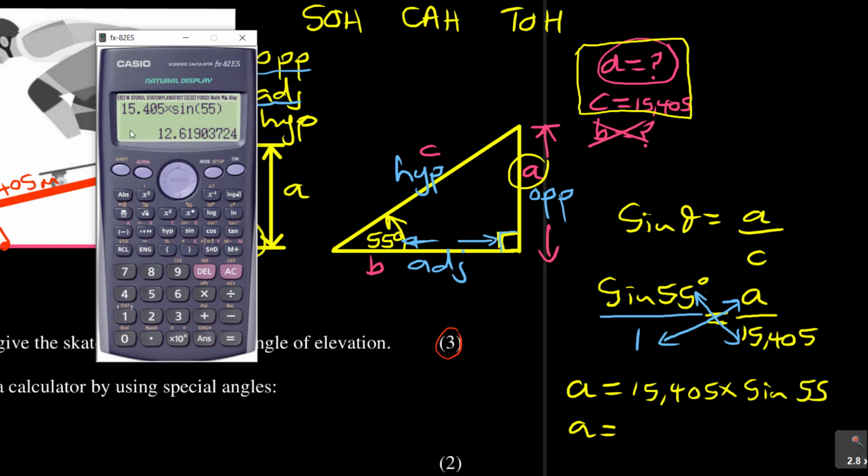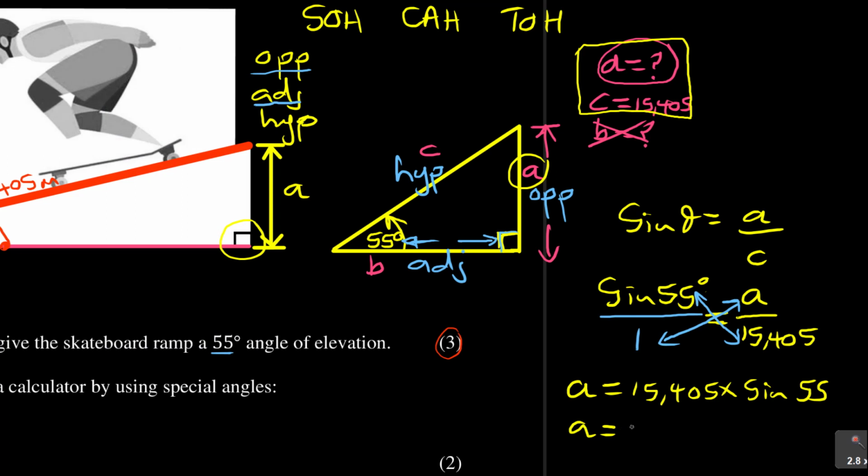Now remember, you need to leave your answer in 3 decimal places, which is 12,619. But I told you how to round off. You say shift setup, then you've got 6 and 3 decimal places is 12,619. So you have A as 12,619. Now you need to have your measurement in meters. Remember, you're finding distance here. So the answer there is 12,619. That is this particular ramp here.